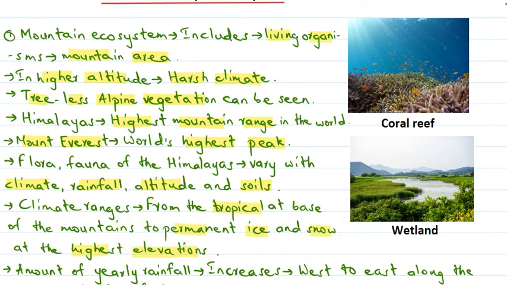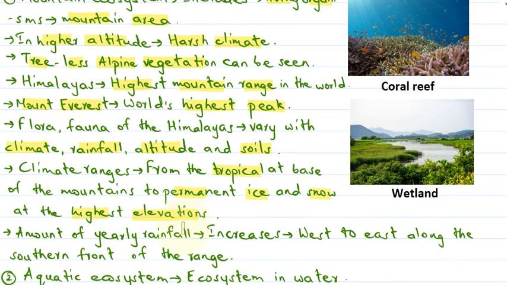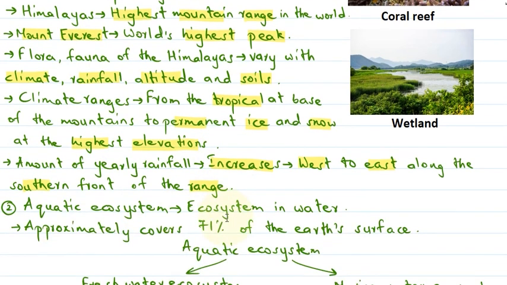The yearly rainfall increases from west to east along the southern front of the mountain ranges. These conditions, the diversity of altitude, rainfall and soil conditions, combine with the very high snow line, and together they support a variety of distinct plant and animal communities.